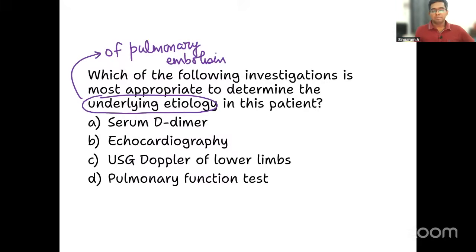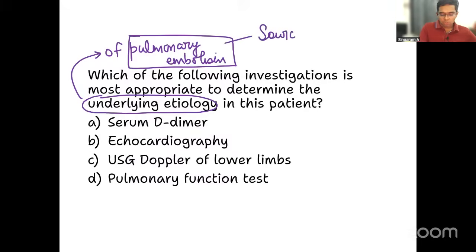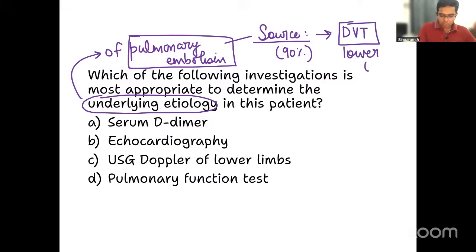Serum D dimer, echocardiography, ultrasound Doppler of the lower limbs, or lung function testing, which will give you the clue for the underlying diagnosis. Or you should tell me what is the most likely underlying cause, or you can tell me what is the source of the pulmonary embolism in most of the patients, almost 90% of the patients. What is the source of pulmonary embolism? Very good. It is DVT, deep vein thrombosis of the lower limbs.